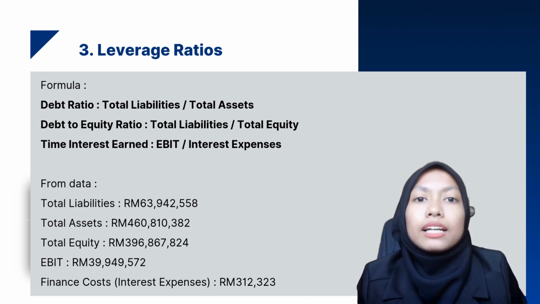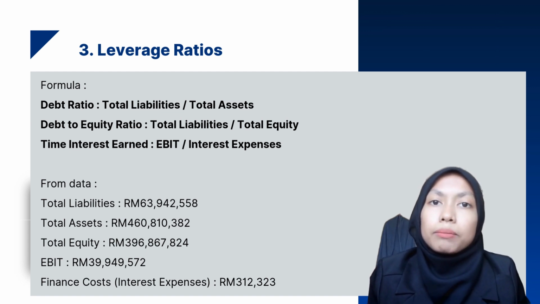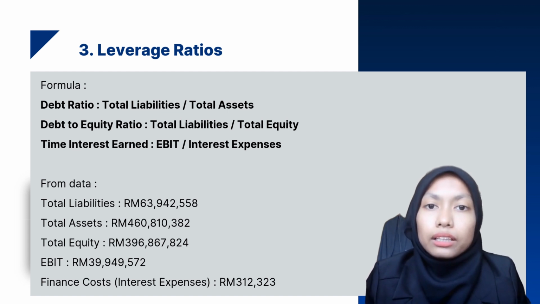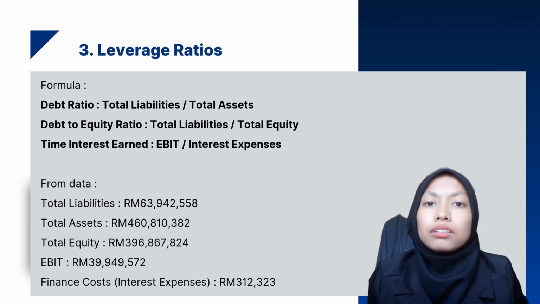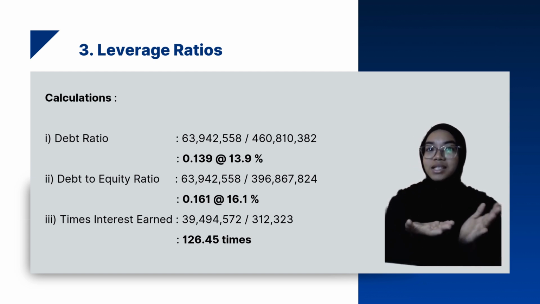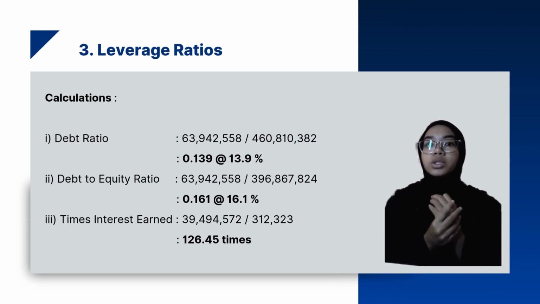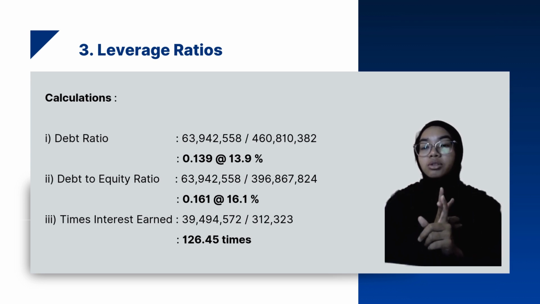Next slide is the leverage ratio. The leverage ratio analysis in 2022. This ratio shows the capability of the company to cater for the needs of creditors. The formulas given are the debt ratio, debt to equity ratio, and times interest earned. This is our leverage ratio calculation. We have three calculations: debt ratio, debt to equity ratio, and times interest earned.